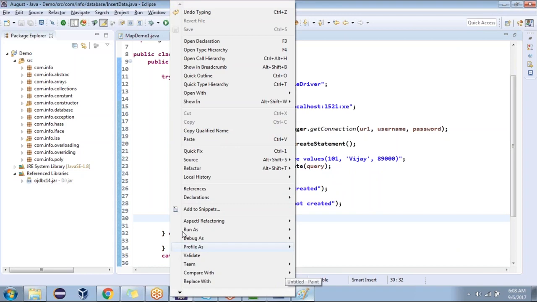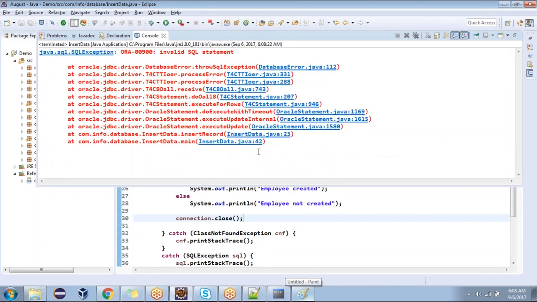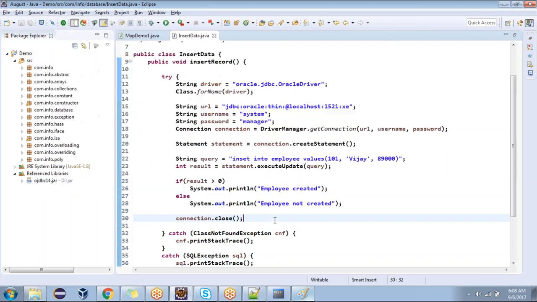Okay. We'll run as Java application. Invalid SQL statement. Are you able to see one more exception? Sir, SQL exception. Tell me, what is the mistake? Invalid SQL statement. Where do you want to check? String query. Any mistakes in the query? The insert keyword is wrong. Yes or no?